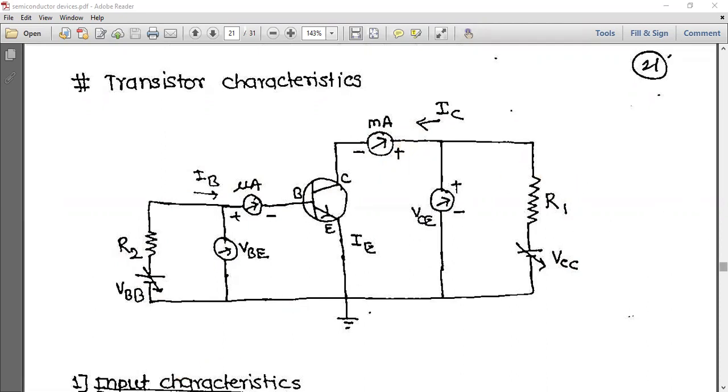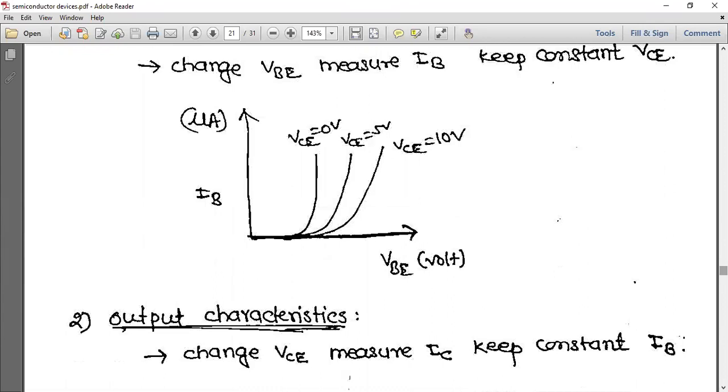The collector terminal. So if we study the input characteristics, as we discussed yesterday, change VBE, measure IB, keep VCE constant. So we have plotted this graph also.